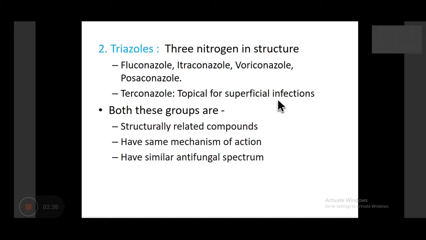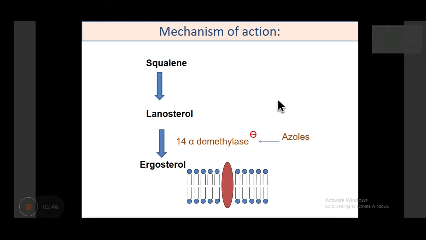The mechanism of action is same, and they are having similar antifungal spectrum. Here comes the mechanism of action as ergosterol biosynthesis inhibitor, not amphotericin B. Amphotericin B is not an ergosterol synthesis inhibitor. So there are the steps: squalene. Then there is an enzyme squalene epoxidase which converts to lanosterol. Lanosterol is converted to ergosterol by the enzyme 14 alpha demethylase. Here azole are acting, and in this step terbinafine is acting.